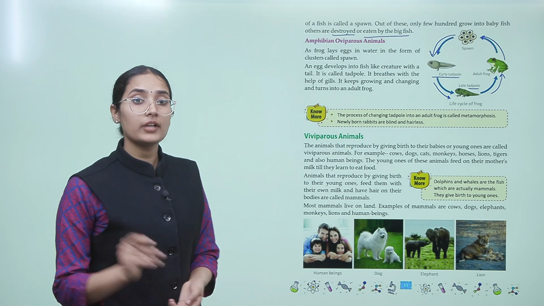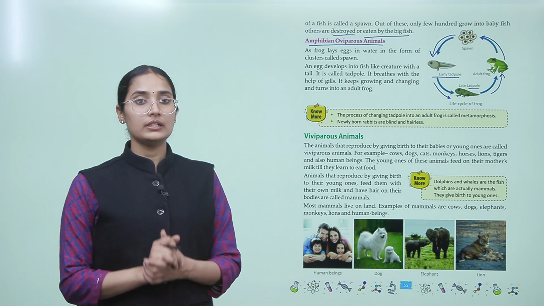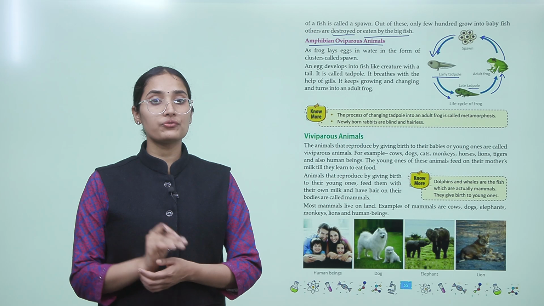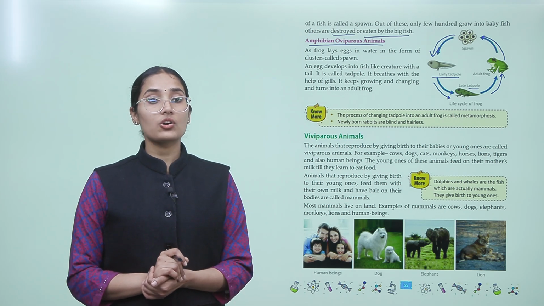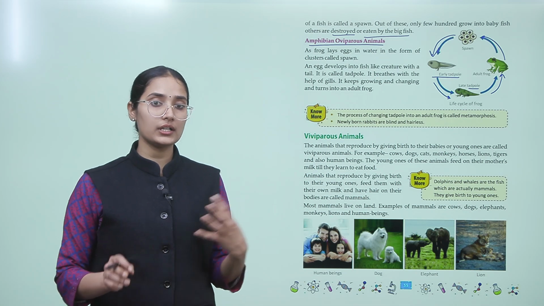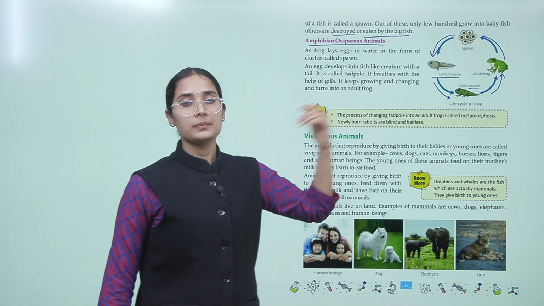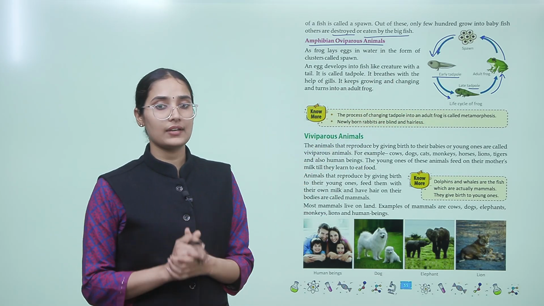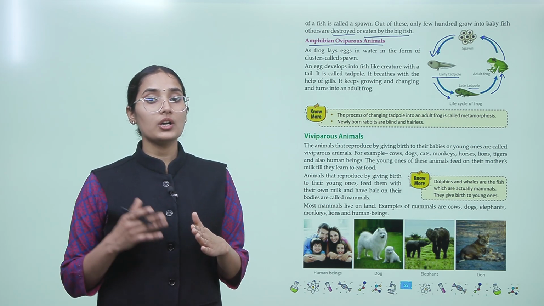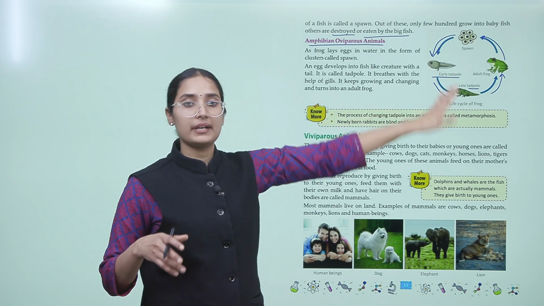Now let's understand about the amphibian oviparous animals. As a frog lays eggs in water in the form of a cluster called spawn, an egg develops into a fish-like creature with a tail. It is called a tadpole. It breathes with the help of gills. It keeps growing and changing and turns into an adult frog. So this is how amphibians like frog continue their life cycle. Do you know the process of changing a tadpole into an adult is called metamorphosis? This whole process of conversion is called metamorphosis.